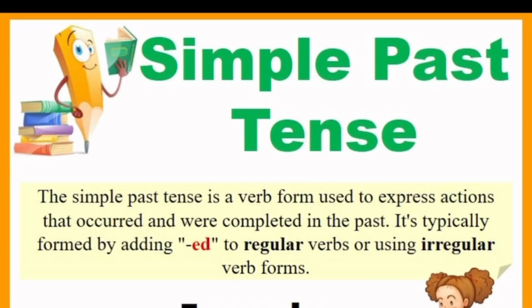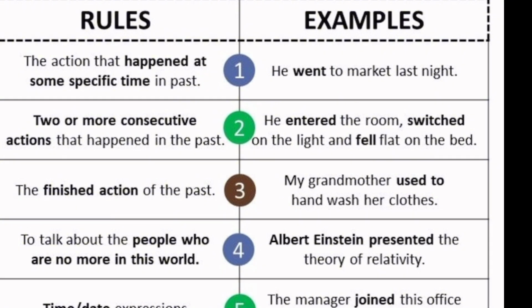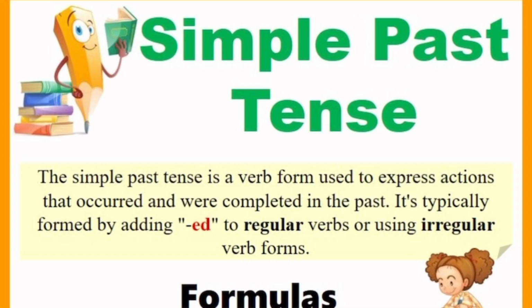Simple past tense. The simple past tense is a verb form that expresses actions that occurred and were completed in the past. You have to take note of this simple past so that you do not confuse it with present perfect tense. Let me share with you another explanation. This says the action that happened at some specific time in the past. It happened in the past and it was at a specific time.